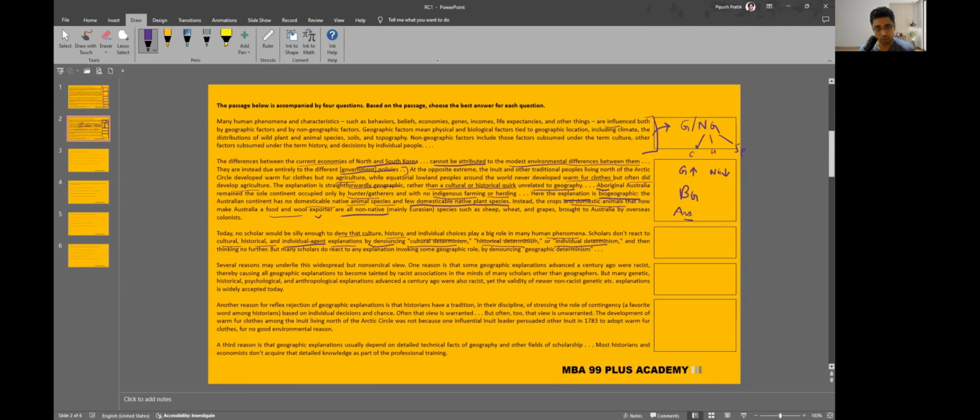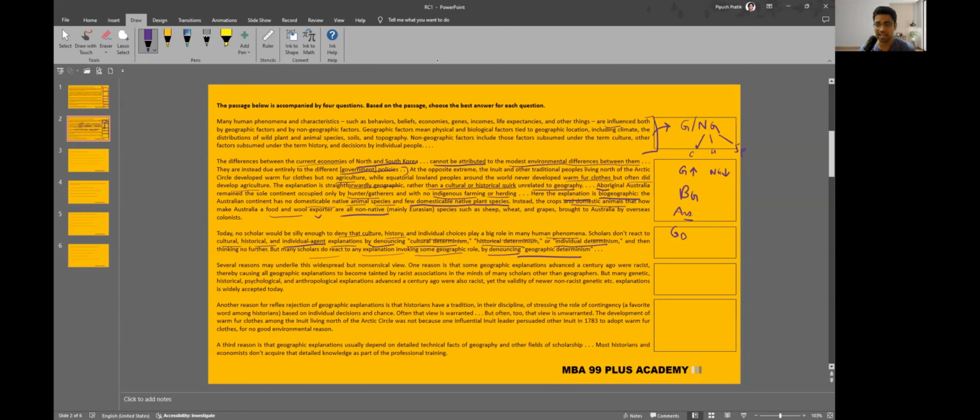But many scholars do react to any explanation invoking some geographic role by denouncing geographic determinism. So there is something called geographic determinism, which should mean the fact is determined by geography.